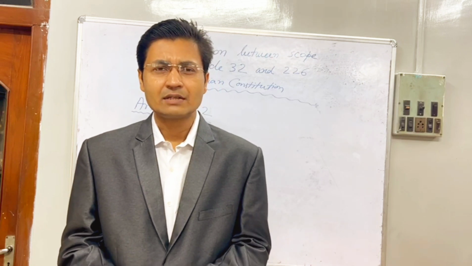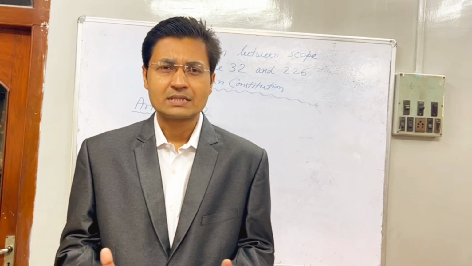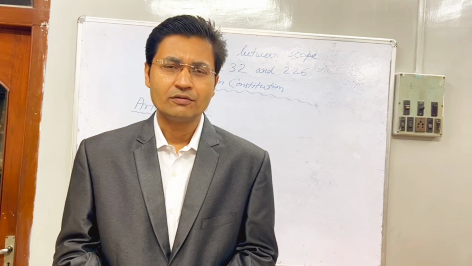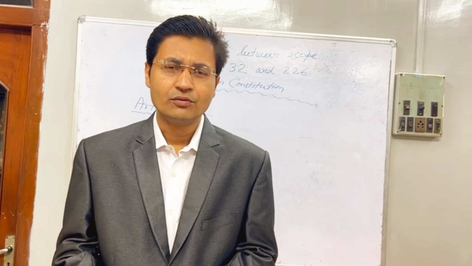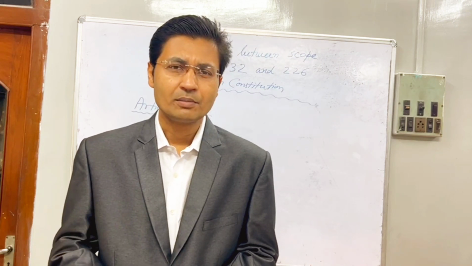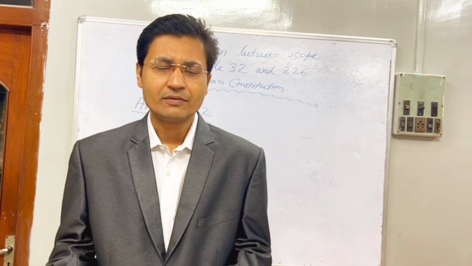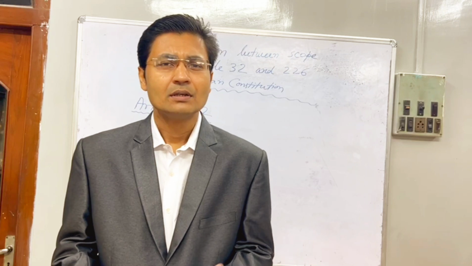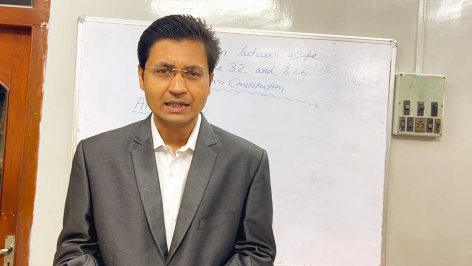Similar power is given to various high courts under Article 226 of Constitution of India. So in case of violation of fundamental right, any person can move, besides Supreme Court, to High Court of particular state. Then the question arises, what is the difference between the scope or ambit of Article 32 and 226 of Constitution of India?